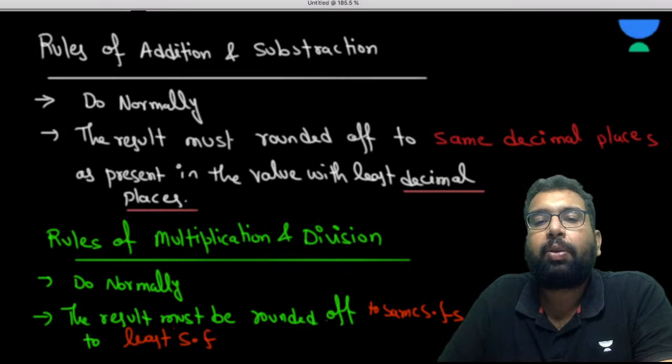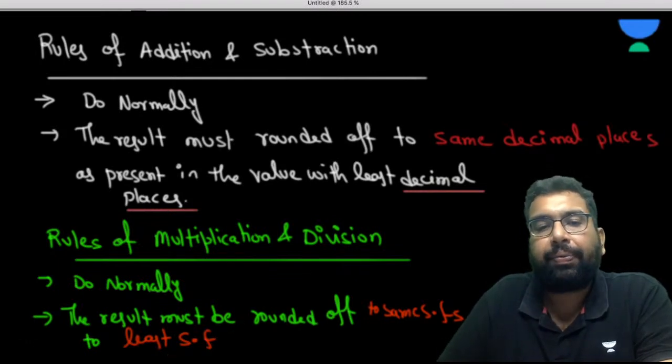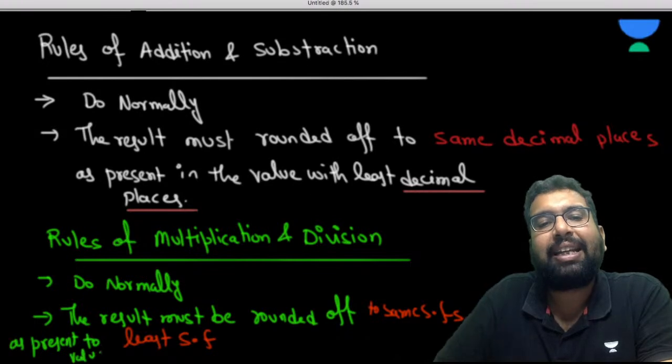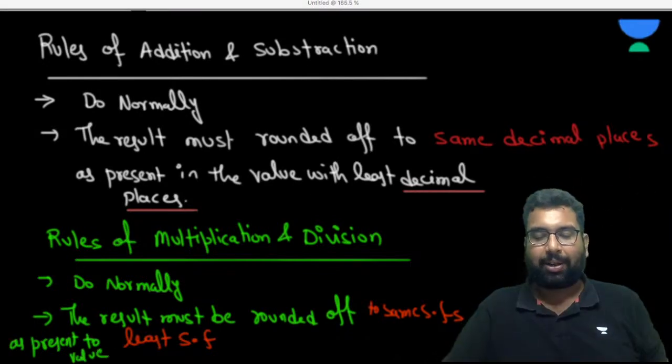The result must be rounded off to the same significant figures as present in the value with least significant figures. You can keep it your way, because there is no space.